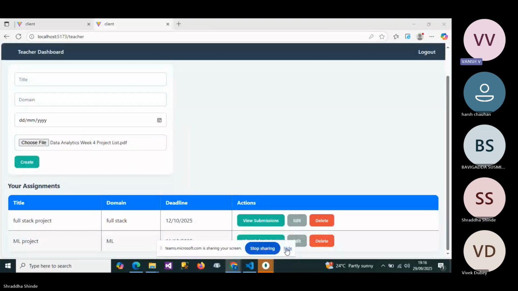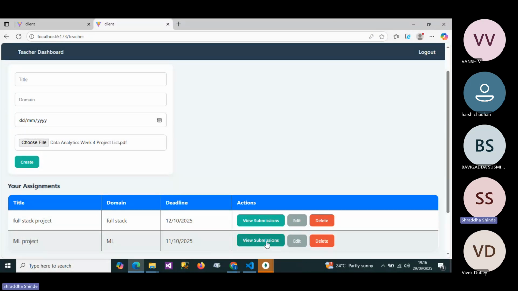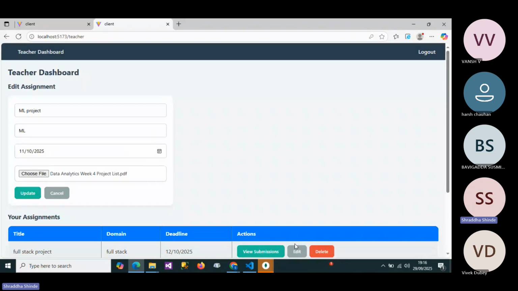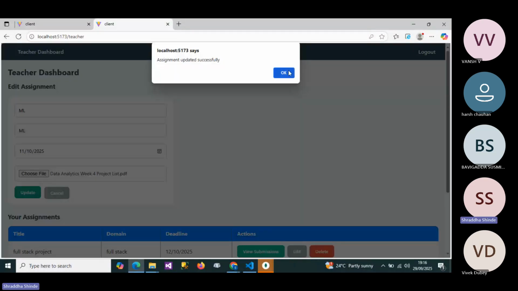Okay, good. Then if we choose view submission, then we can see this file. If we click on the edit button, then we can see all the details automatically here. Then we can change this, and if we click on the update button, then it can be updated.